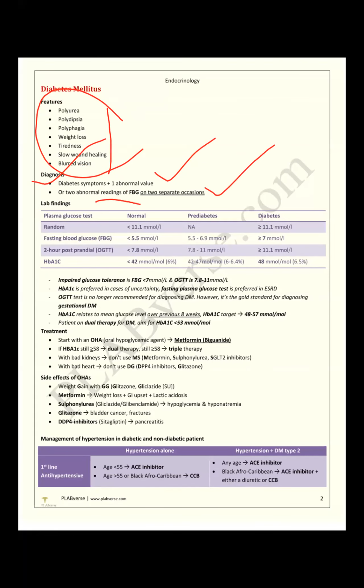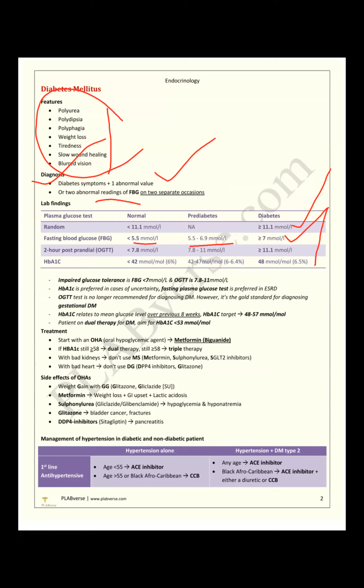There's an echo. So plasma glucose level, random, is normally below 11; the diabetes range is more than 11. If random sugar level is more than 11, we have to say it is diabetes. Fasting blood glucose level is normally below 5.5, pre-diabetes is 5.5 to 6.5, and diabetes is more than 7. This chart is very important for our exam, pre-diabetes and diabetes.